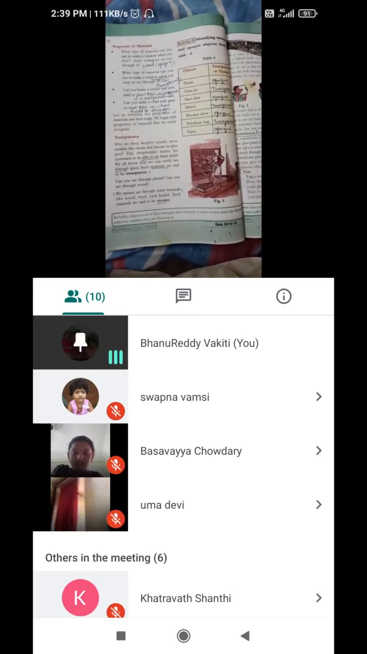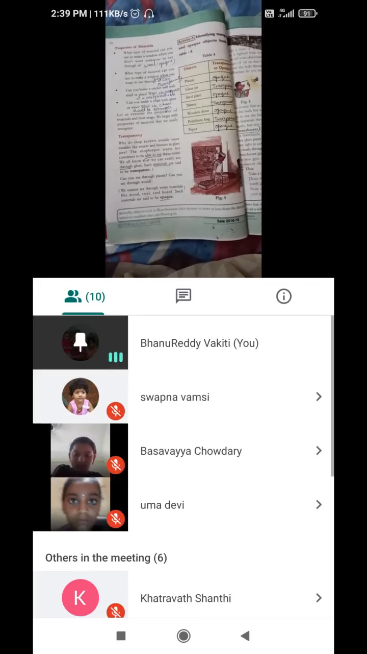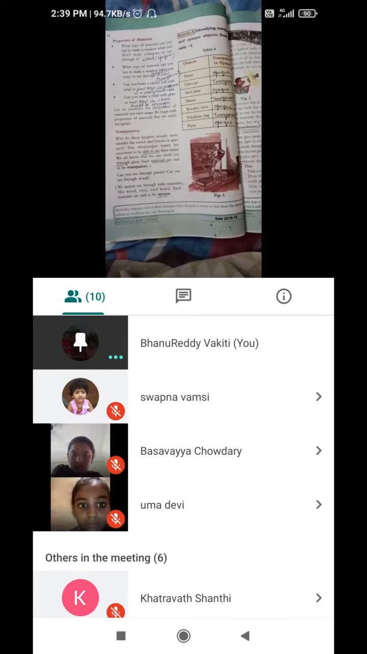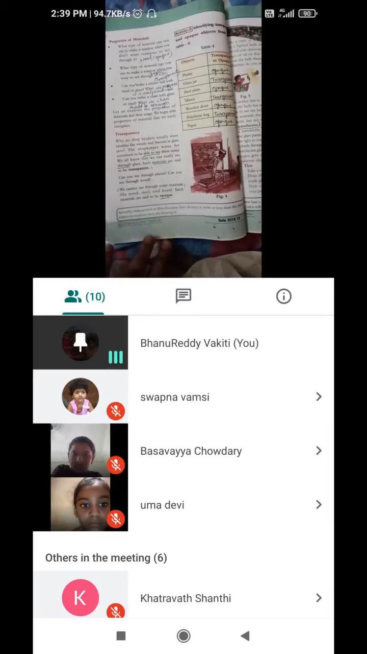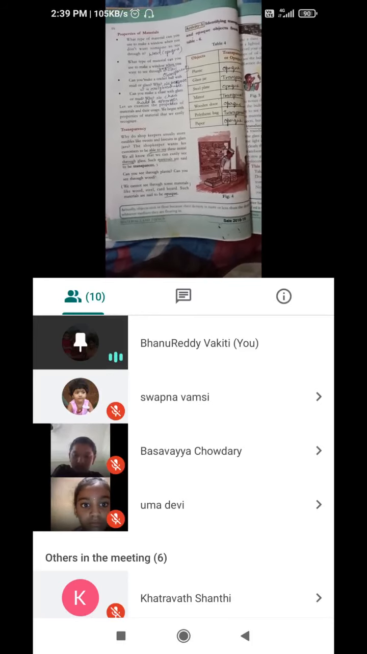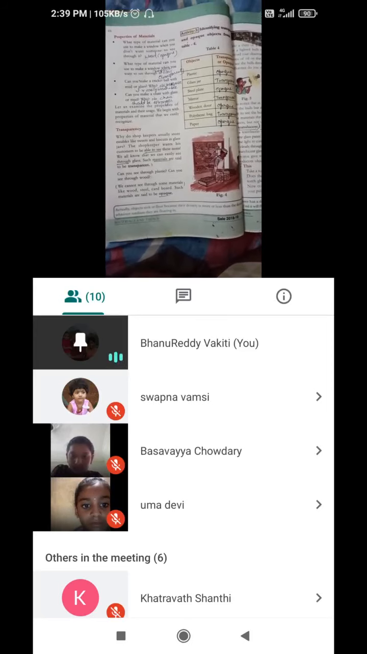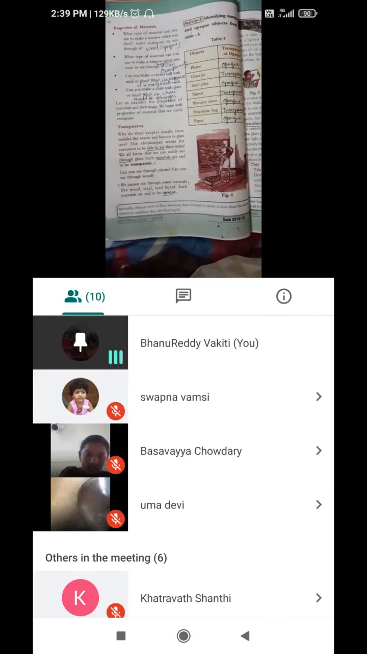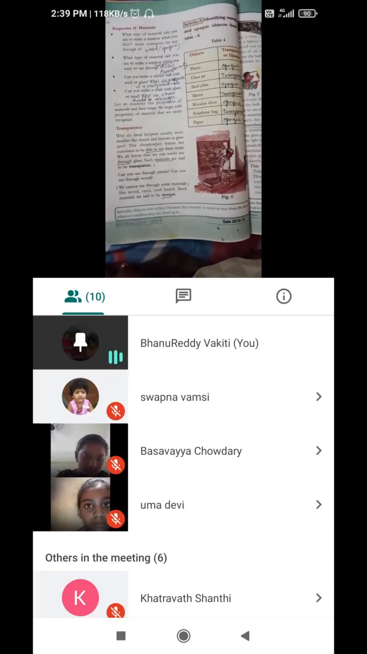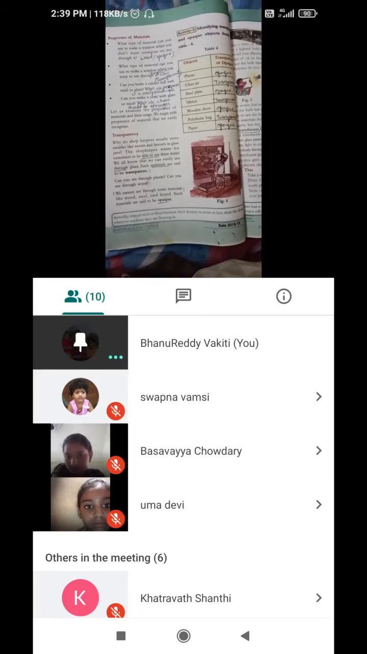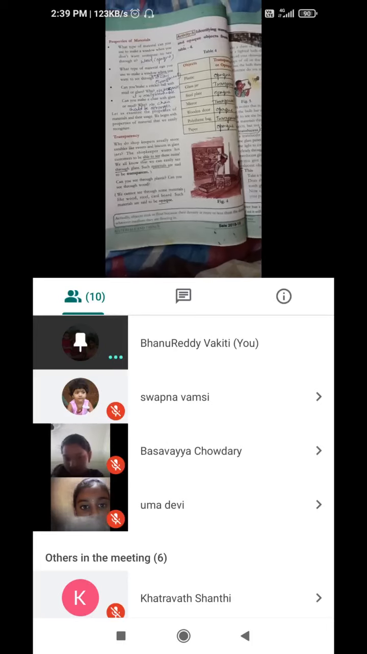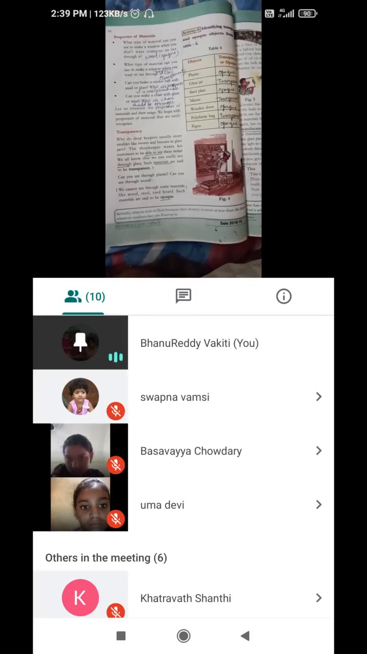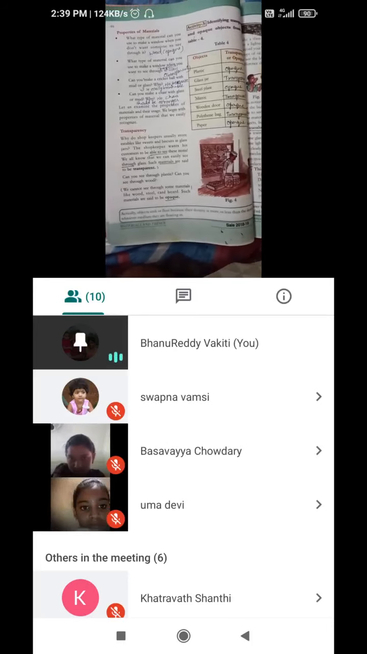Examples for transparent are glass, mirror, etc. Coming to the liquids, the transparent material is water. Yes, water is a transparent material. And coming to the opaque, milk is opaque among liquids.